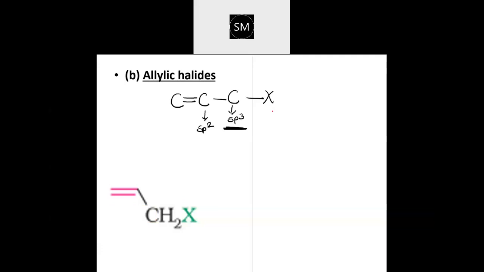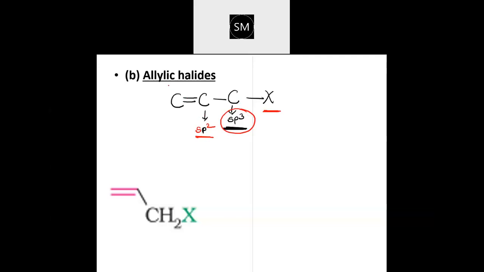See, what I was telling is, allylic halides are those where the halogen atom is attached to a carbon which is sp3 hybridized. You can see here, this carbon is sp3 hybridized, but that carbon is attached to a carbon-carbon double bond, which is sp2 hybridized. So such compounds are categorized under allylic halide. They are called allylic halides.